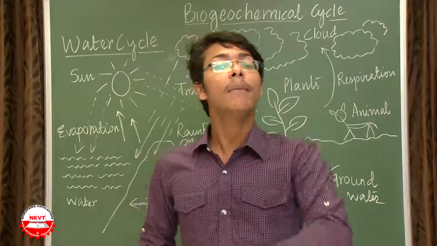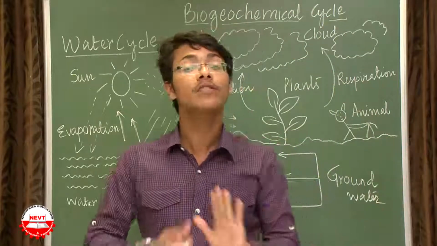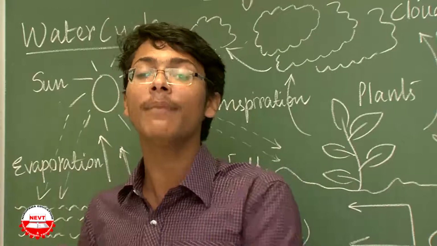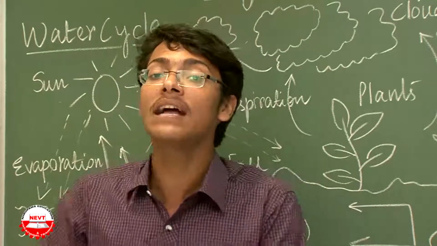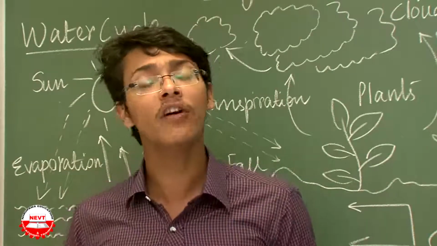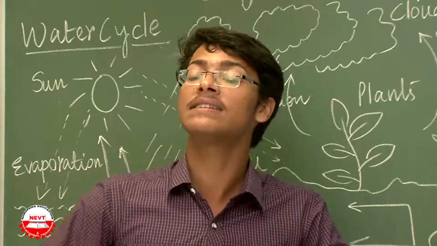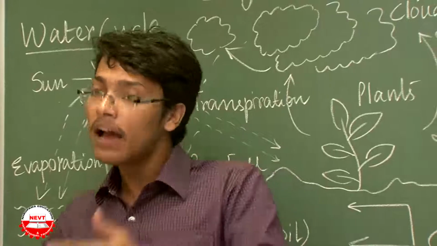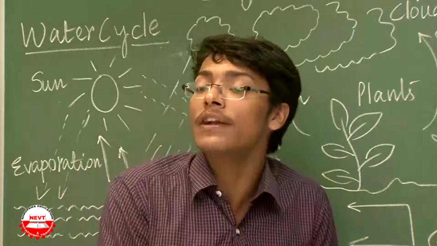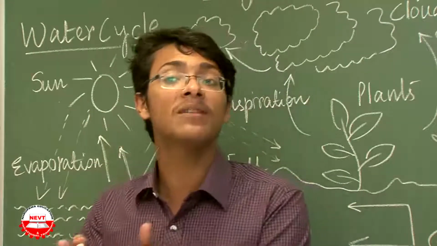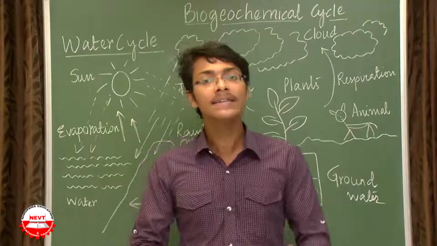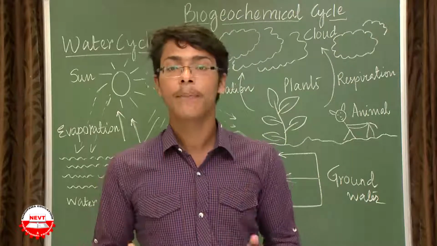These cycles make the processes of our atmosphere totally dynamic, meaning every moment we have constant movement. How do we have constant movement? Water is getting evaporated, becoming clouds, again condensing. For example, if I take nitrogen, it is being fixed by some bacteria, then again transformed to ammonia and so on. These things we will discuss in this chapter.